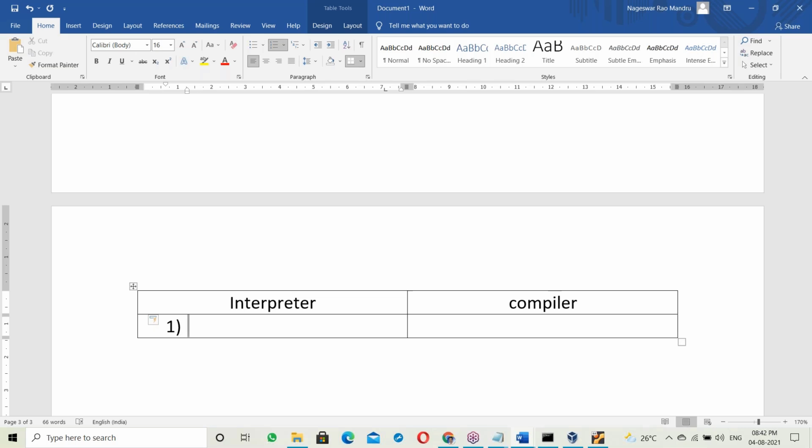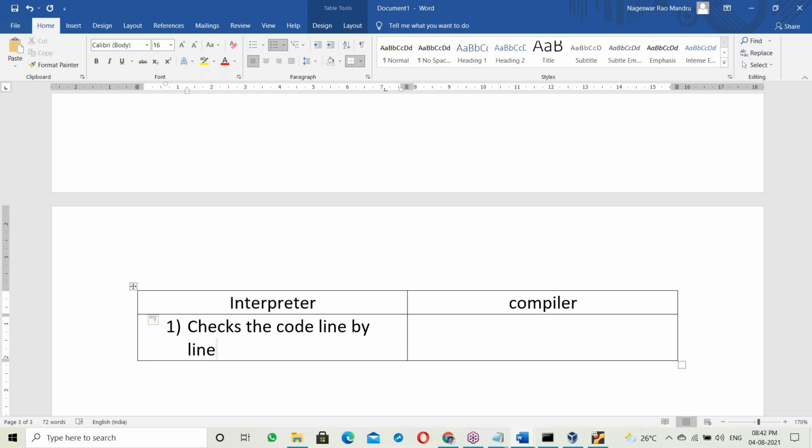First difference: the interpreter checks the code line by line, not the complete program. It checks only one line at a time. If it is correct, it executes immediately. Then the next line is checked, and if correct, it executes immediately. Not all the lines from top to bottom, only one line at a time. If something is wrong in the next line, it stops.